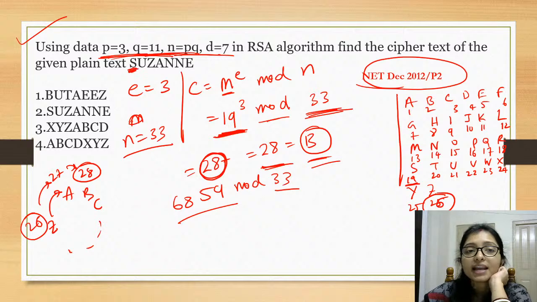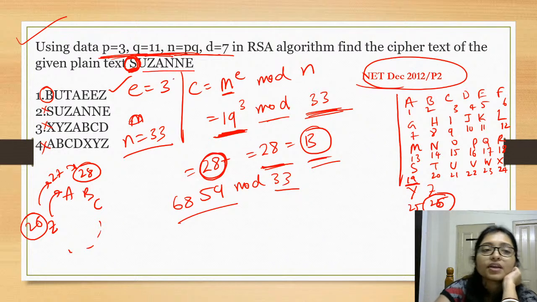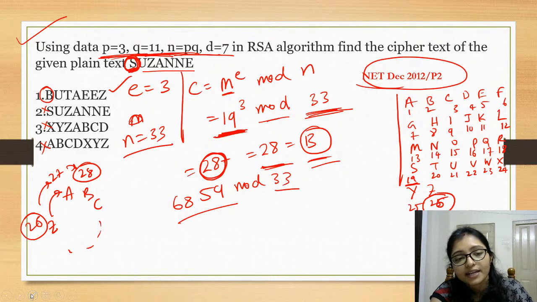Now here only from A's you can get the answer. From only A's the B is here. It is not there in the others, not there, not there. That's why this is the answer. If you try to solve in another way, there is a trick, there is a trick how to solve in another way.